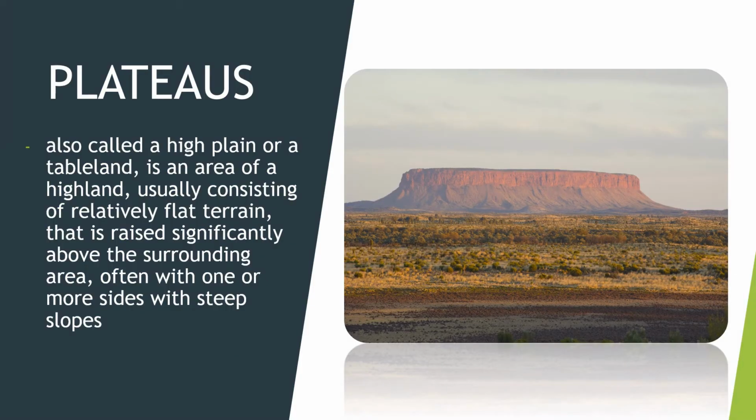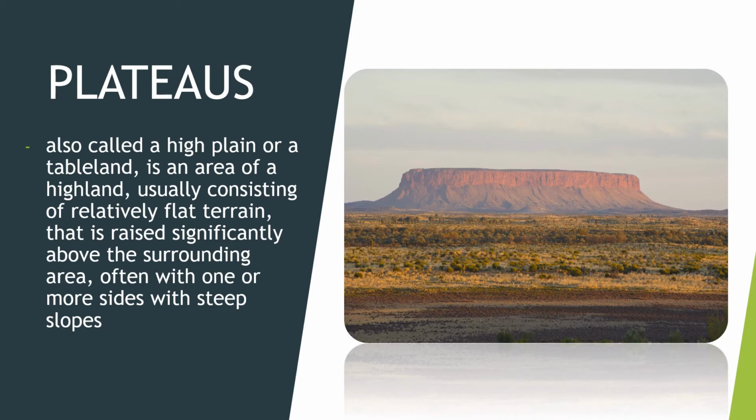Another type of mountain, we have the plateau. The plateau is also called a high plain or a tableland. It's an area of highland, usually consisting of relatively flat terrain. The plateau is formed like a dome mountain, as magma deep inside the earth pushes toward the surface but fails to break through the crust. An example of a plateau is the Antrim Plateau in Northern Ireland.